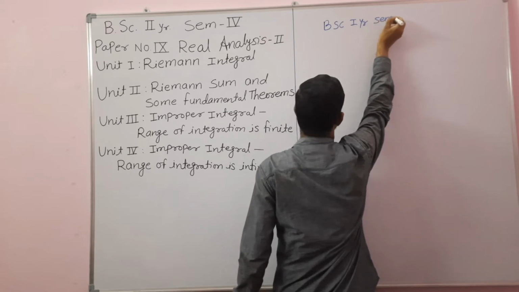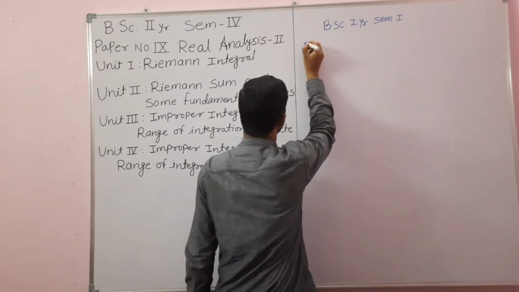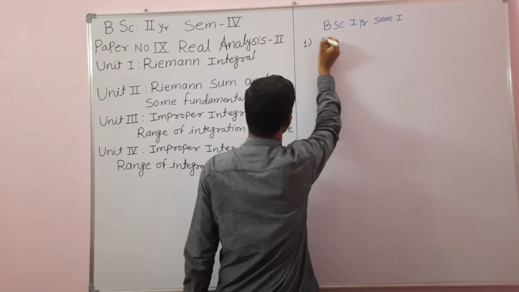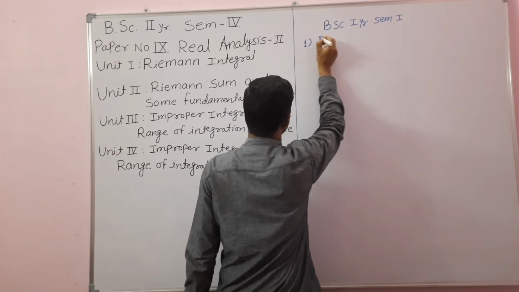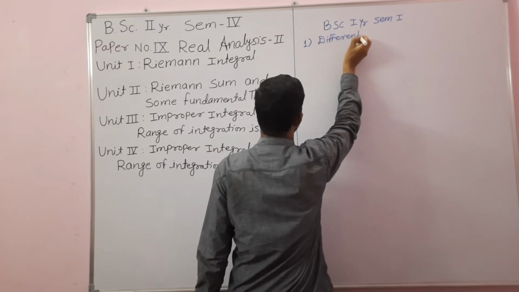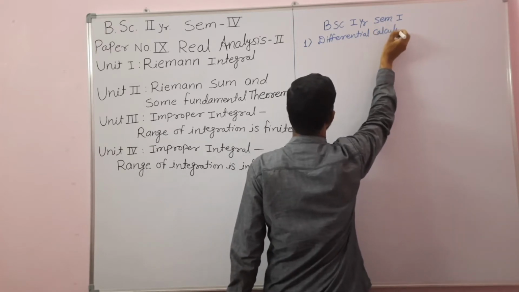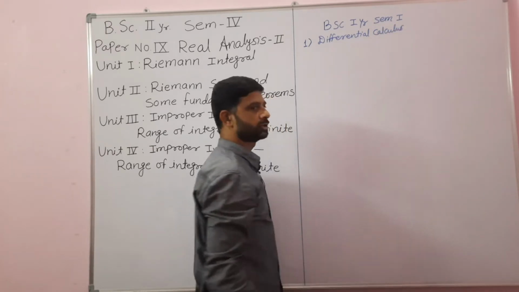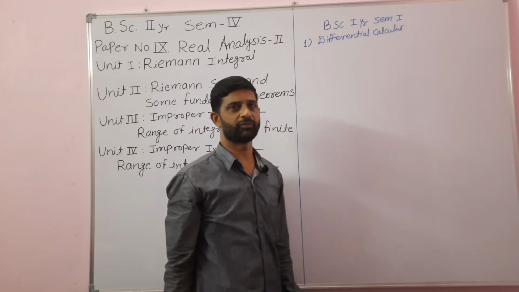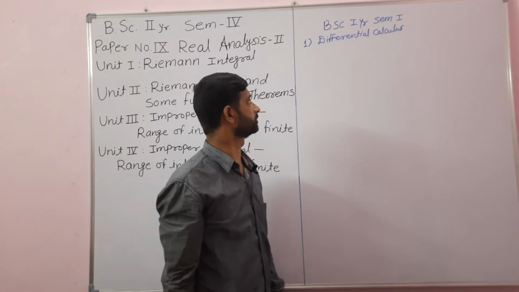In the BSc first year, semester first, we have studied two theory papers. First one was differential calculus, in which we have studied the differentiability of a function, as well as some mean value theorems.